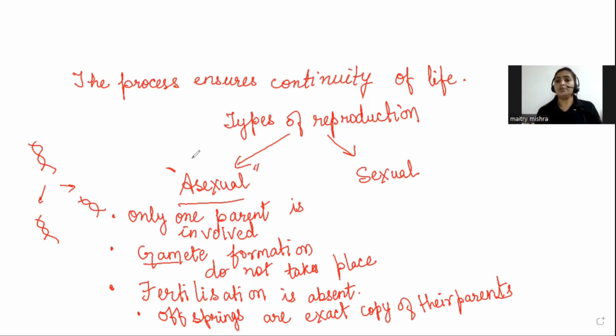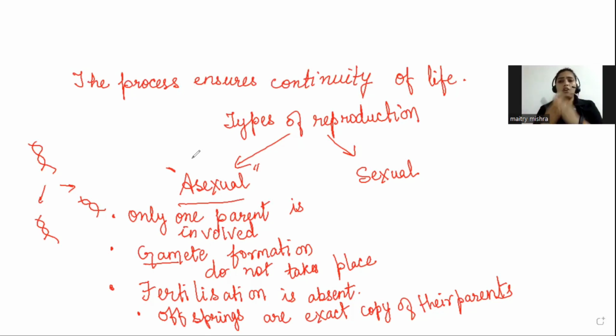Okay, and do you know plants also reproduce asexually? So we will talk about this later. First, let me help you with the introduction of sexual reproduction as well. So what we have learned up till now, what is reproduction? It is one of the characteristic features of all the living organisms. Okay, it ensures continuity of life.